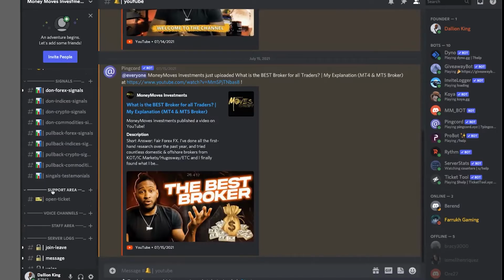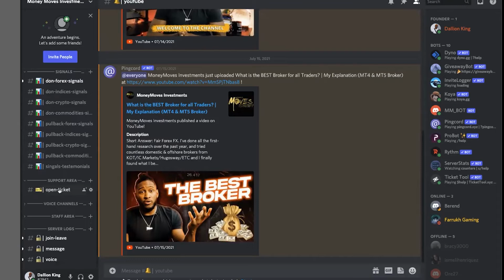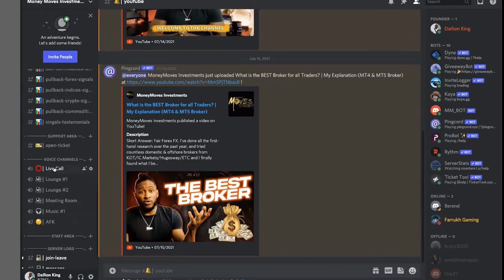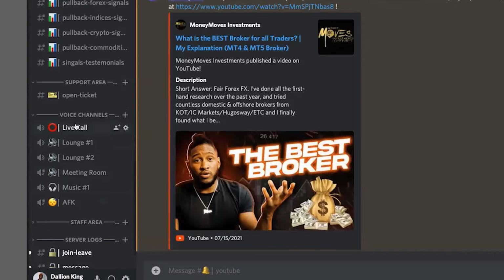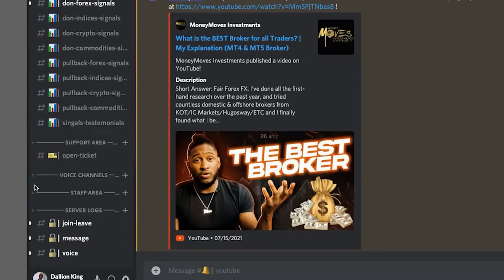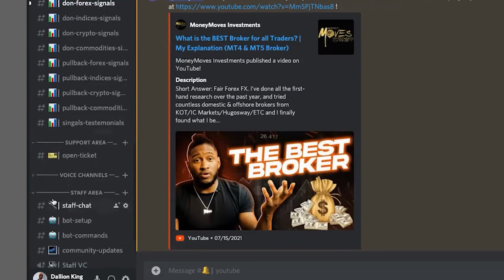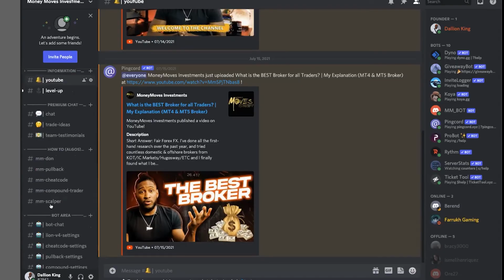We have the support area where you can open a ticket, and then one of the admins will go in and solve a problem that you may have. Voice channels, so that means that instead of doing Zoom calls, we're going to try just jumping in here for live calls when I want to do morning scalping and stuff like that. Here, the meeting room where you guys can talk to each other. And then this would be the staff area for the admins and stuff like that. And that's pretty much our area.